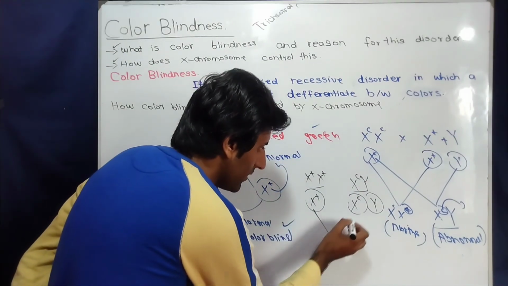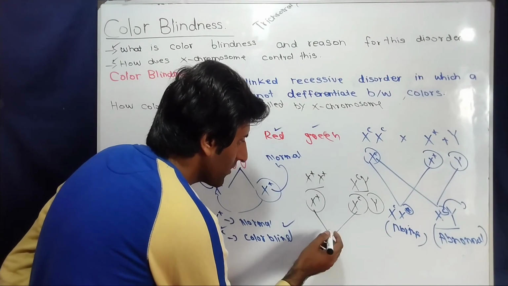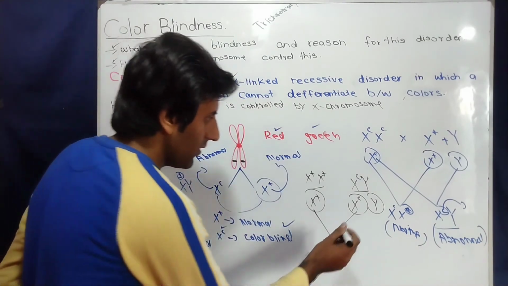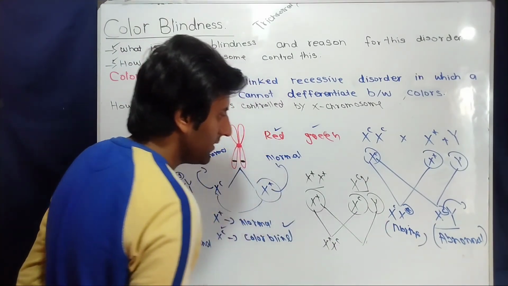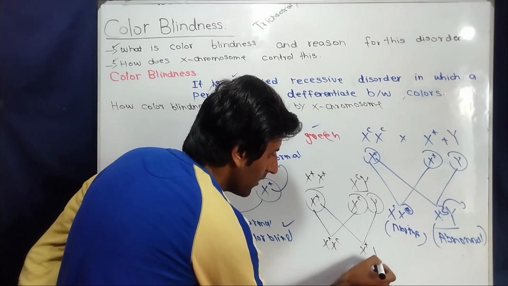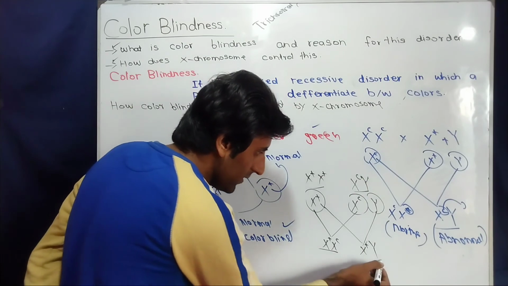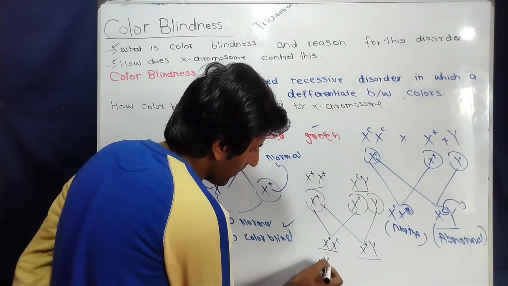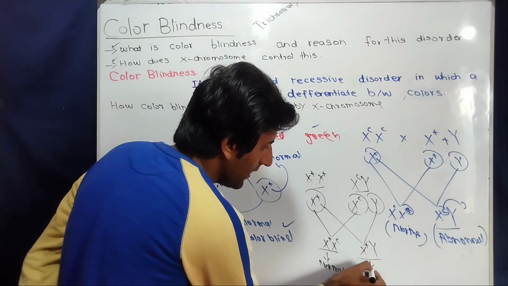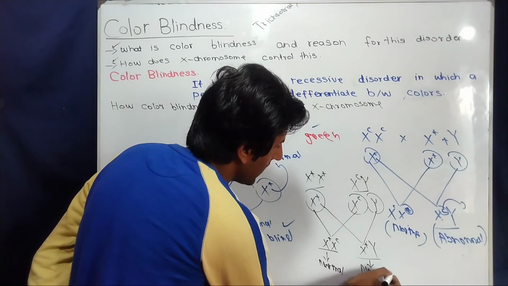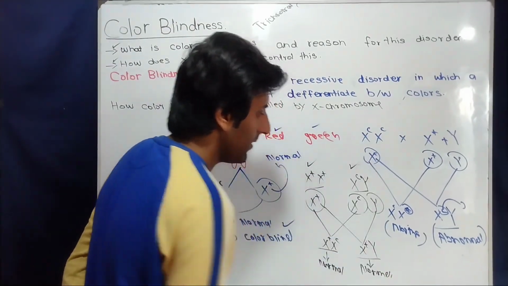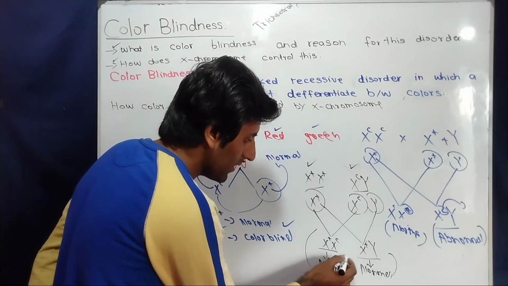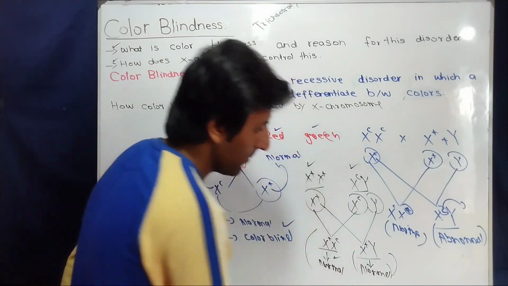So what will happen when these gametes will fertilize with each other? This condition will produce, and when these gametes will fertilize each other, this condition will produce. Now this is a female, this is a male. This female is a carrier but it is normal, and this male is normal. It means a cross between a normal female and an abnormal male, what happened? All offspring are normal, and out of these offspring females are carriers while males are completely normal.